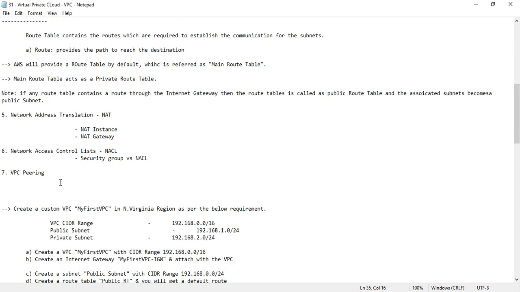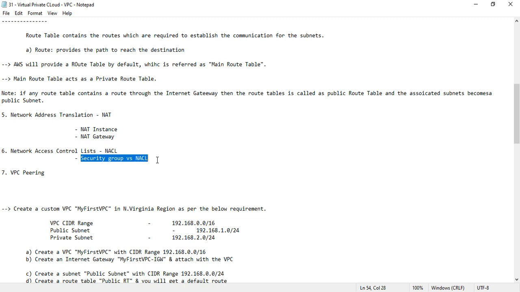Next, network access control list, NACL. You need to understand the security group and NACL, and the basic difference between them. Once I have created a security group, I attach it at the instance level. Based on the rules I have defined in the security group, the instance will allow the traffic. In a security group we have the inbound rules.